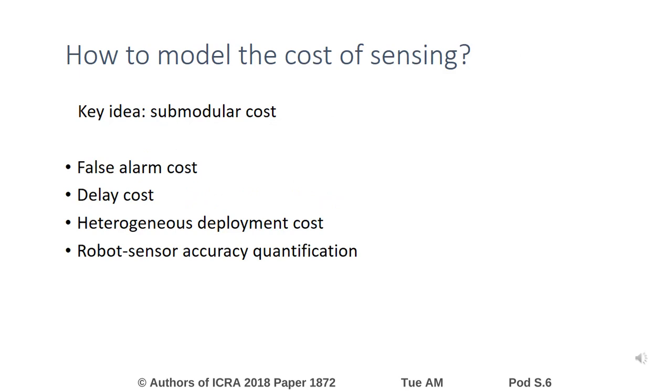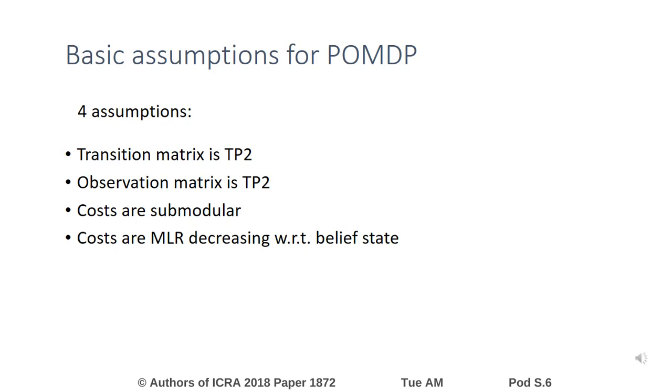The key idea of our paper is the submodular cost. We formulate 4 different costs: false alarm cost, delay cost, and also heterogeneous deployment cost and the robot sensor accuracy cost. If the following 4 assumptions are satisfied, we can say that we can get a good policy.